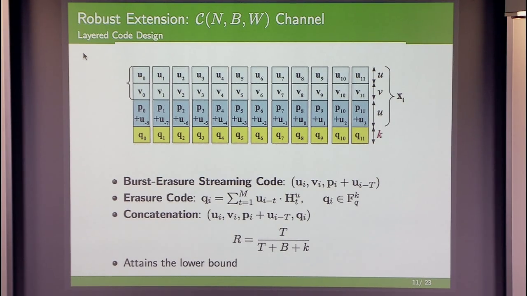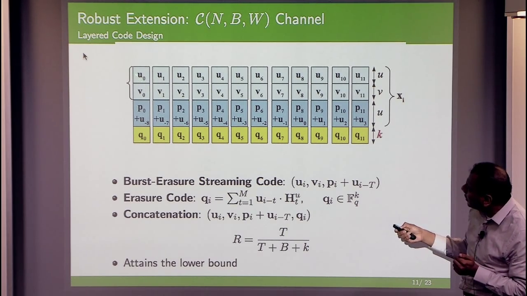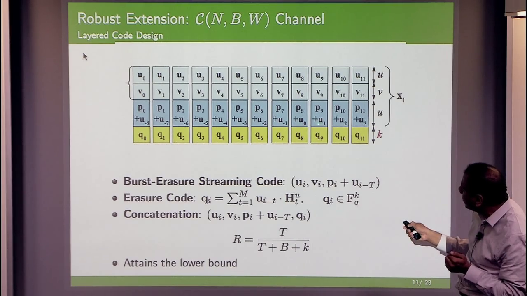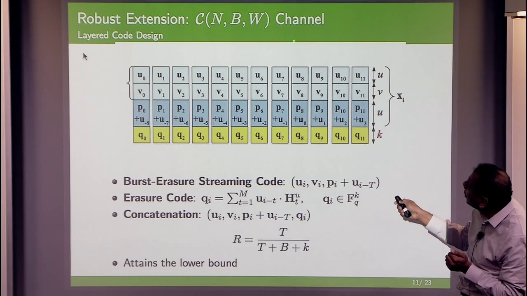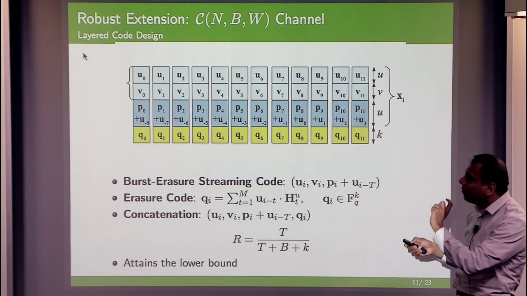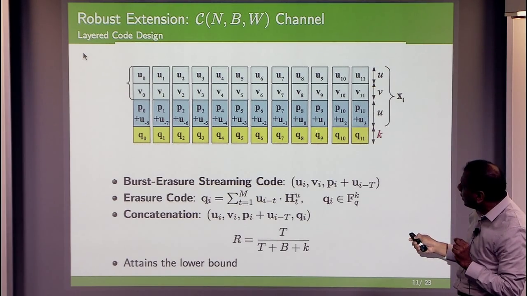So, to extend this beyond burst erasure channels, it turns out that the extension turned out to be surprisingly simple. When we have to correct both burst erasures and isolated losses, what we realized is that the main bottleneck when we have isolated losses is the repetition code. u0 is repeated again at time 8, u1 at time 9. So if I have erasure at time 0 and 8, for example, u0 cannot be recovered. So the bottleneck when we have isolated erasures in the sliding window model turns out to be the repetition code.